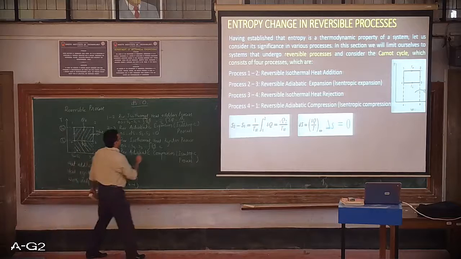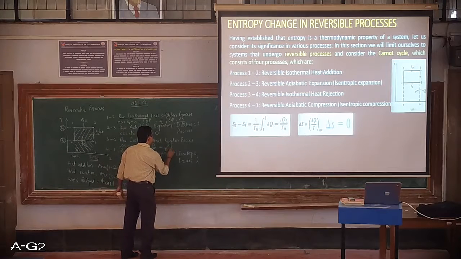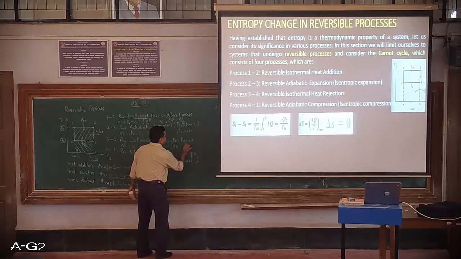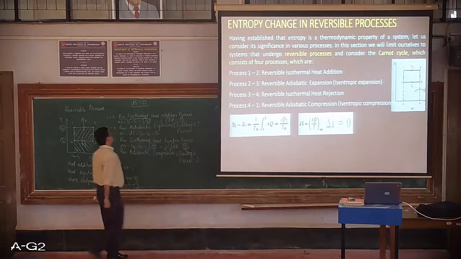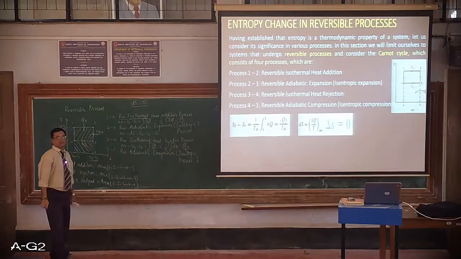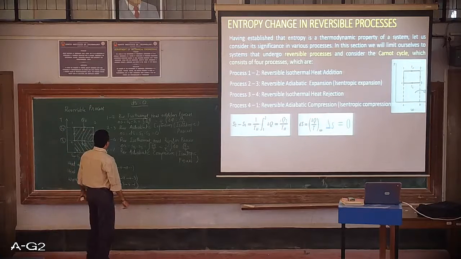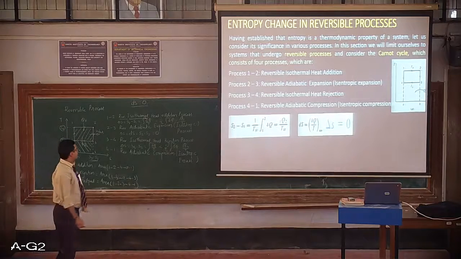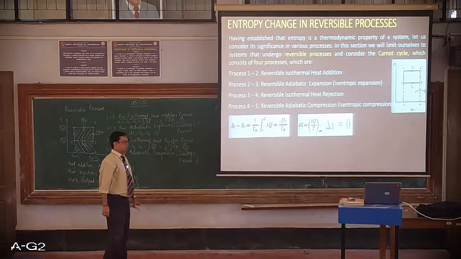So I'll be taking the constant TL outside the integration from 3 to 4, delta Q, or it is heat transfer between 3 to 4 divided by TL, which is meant for reversible isothermal heat rejection. Similarly, we can write the equation for the last process to complete the cycle, that is 4 to 1, which is again reversible adiabatic compression, or popularly called an isentropic process.